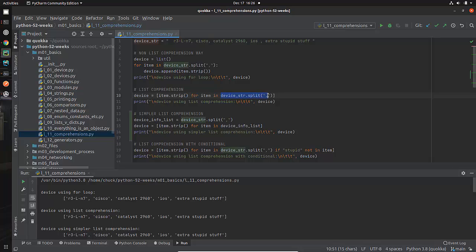When I did it before, I changed device string into a list based on a comma, and here I explicitly created a variable called device info list, and I'm using it right here. So these two are exactly the same thing, and as you can see, the output is exactly the same. The only difference is this is a little bit easier to read.